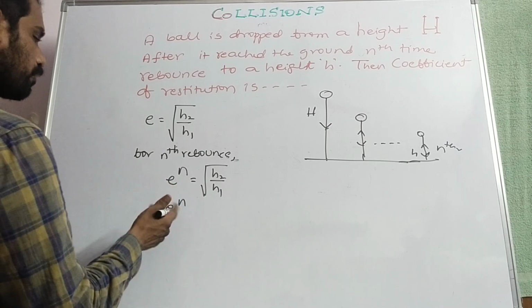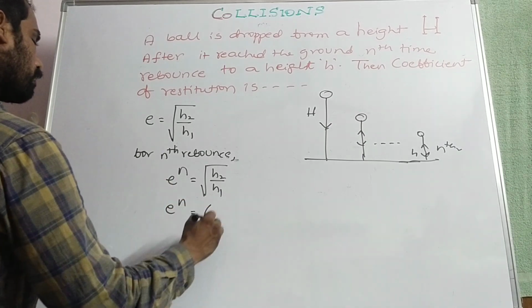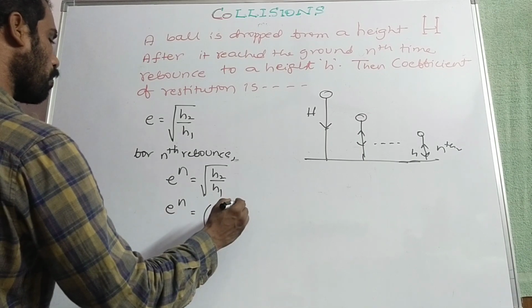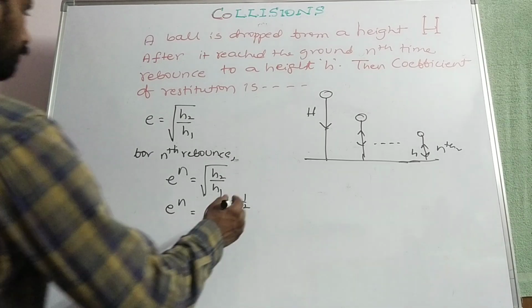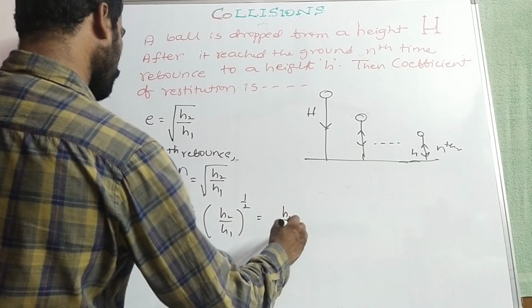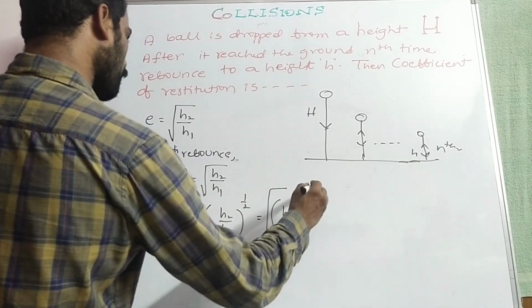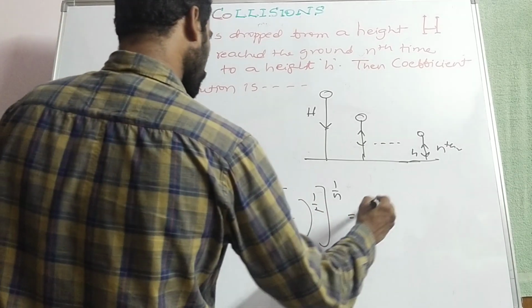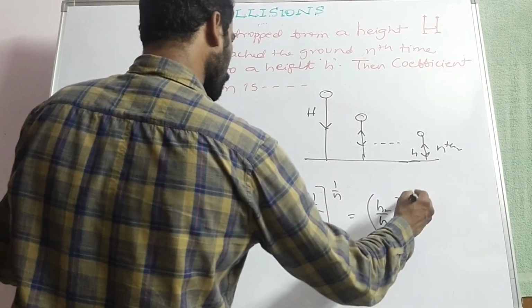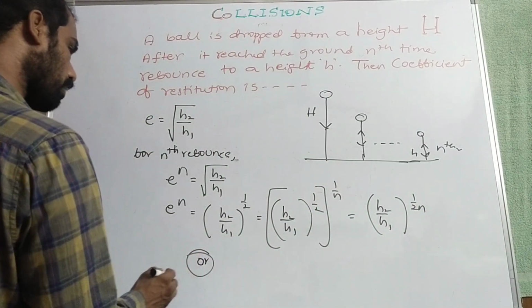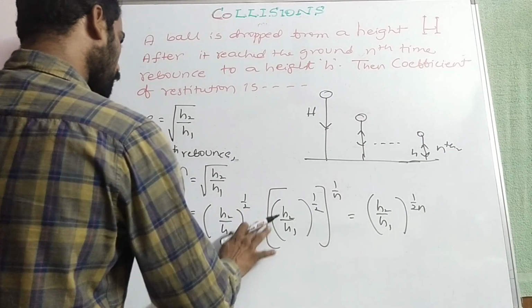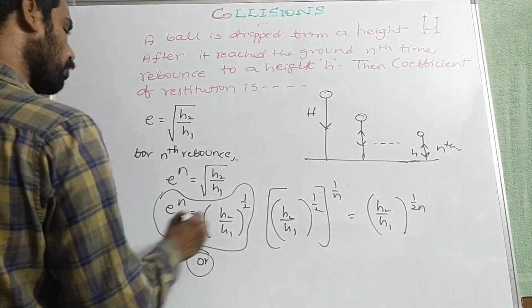Of course, we have to find the coefficient of restitution. So e is equal to h2 by h1 whole power 1 by 2. Then e is equal to h2 by h1 whole power 1 by 2 whole power 1 by 2. That is equal to h2 by h1 to the power 1 by 2n. So that is e power n is equal to h2 by h1 whole power 1 by 2.